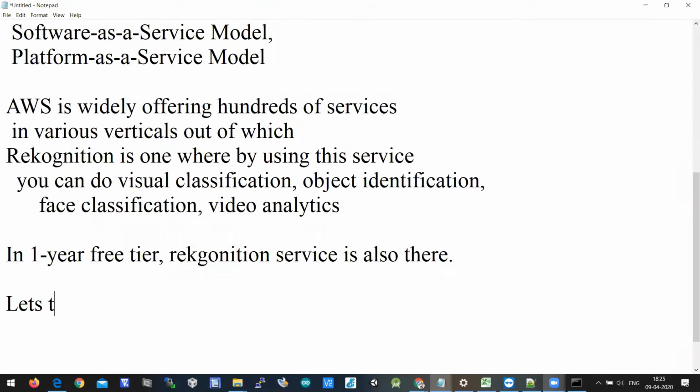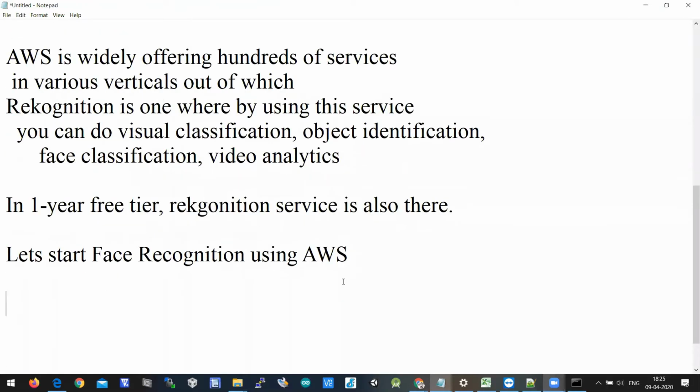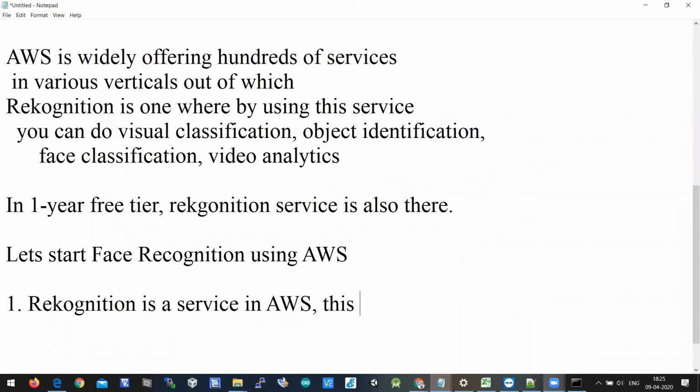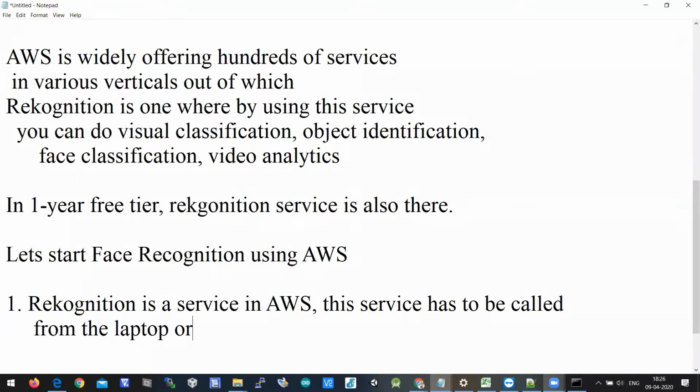Let's start face recognition using AWS. I'll tell you in steps. Step 1: First, you have to use AWS Rekognition. Rekognition is a service in AWS, and this service has to be called from a laptop, or you can say a local machine, which has internet. That's it.